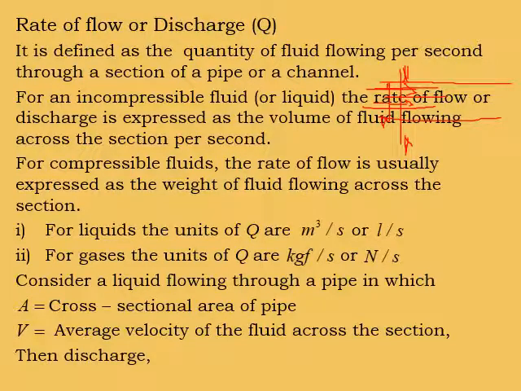Then the discharge Q is given by Q equals the product of area and velocity. The unit of area is meter square and the unit of velocity is meter per second, so the unit of discharge is meter cube per second.